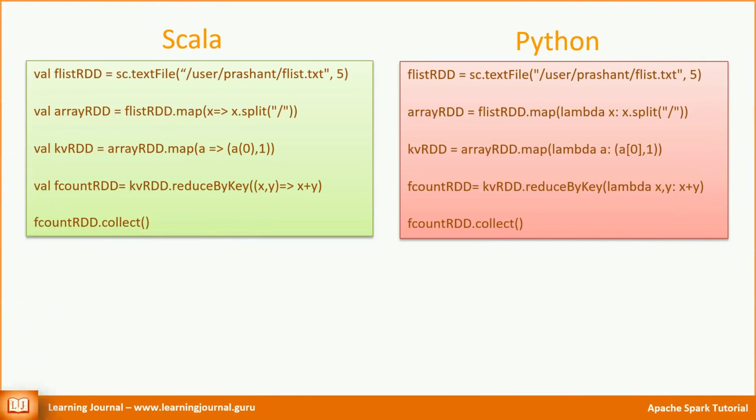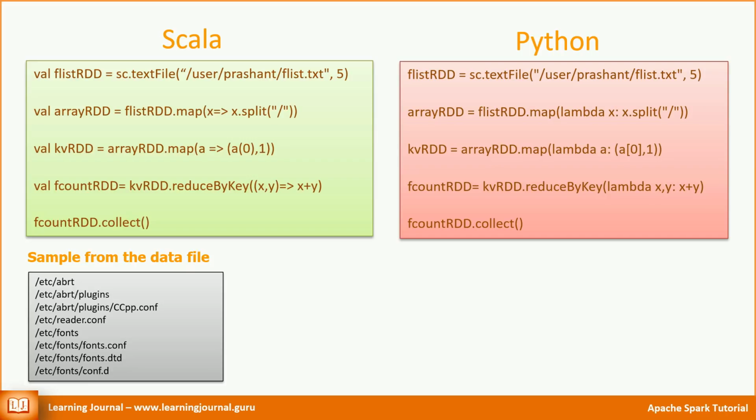Here is an example in Scala as well as in Python. Let me quickly explain the code. Line 1 loads a text file into an RDD. The file is quite small. If you keep it in HDFS, it may have 1 or 2 blocks in HDFS. So, it is likely that you get 1 or 2 partitions by default. However, we want to make 5 partitions of this data file.